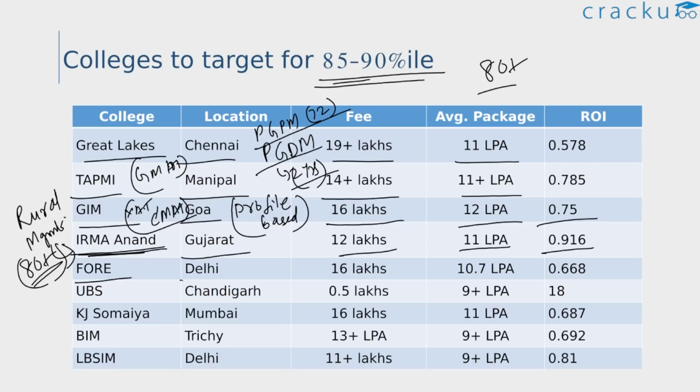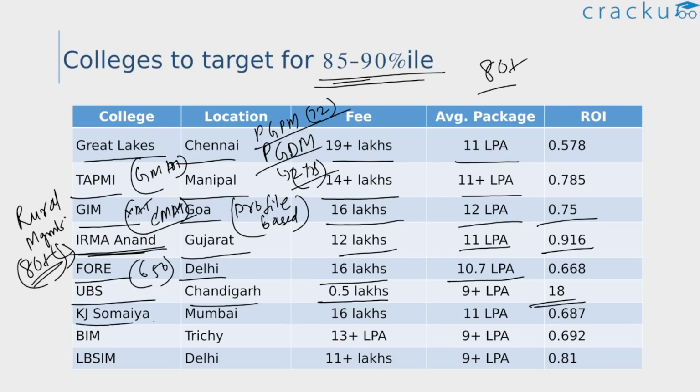Then there is FORE New Delhi. They also accept CAT, XAT and GMAT scores. When it comes to GMAT, the cutoff is usually around 650 for candidates who are applying through the GMAT. The fees is 16 lakhs, average package around 11 lakh per annum. Next we have UBS Chandigarh, again a very good college in terms of ROI. So the fees is only 0.5 lakhs.